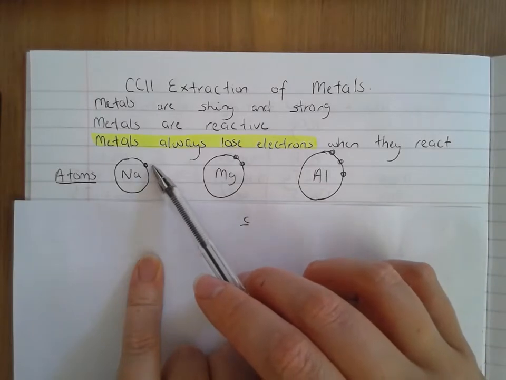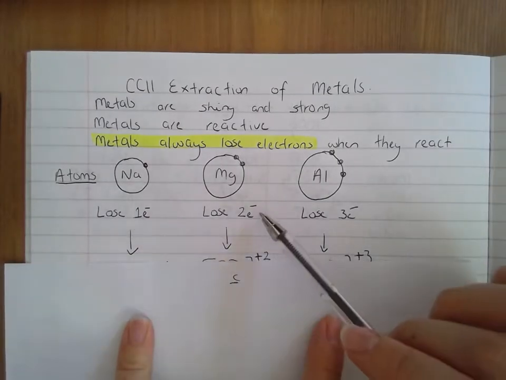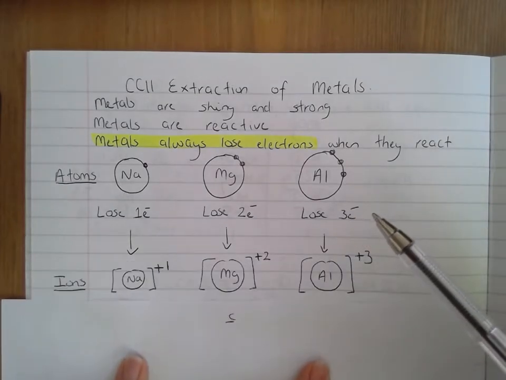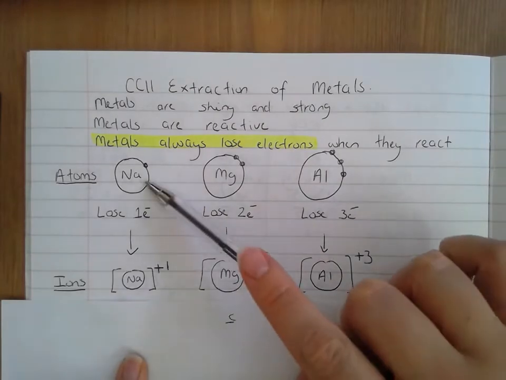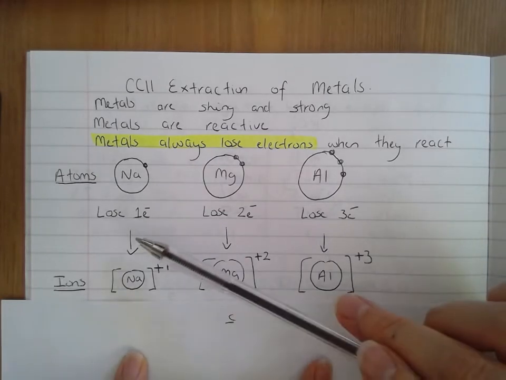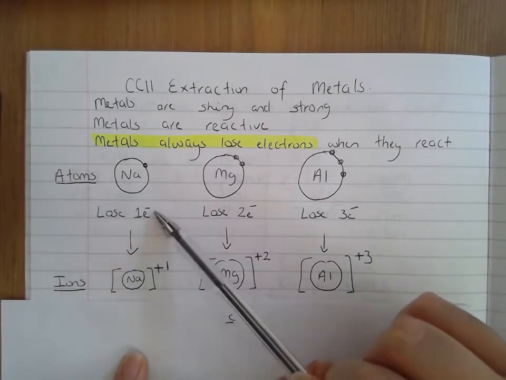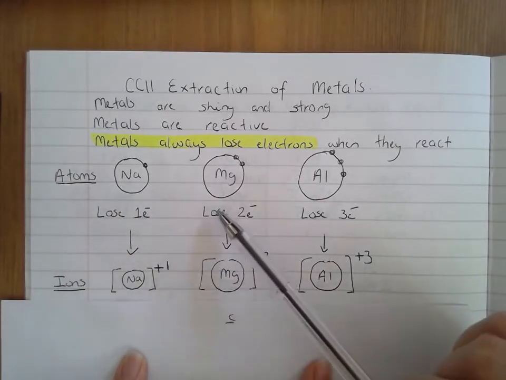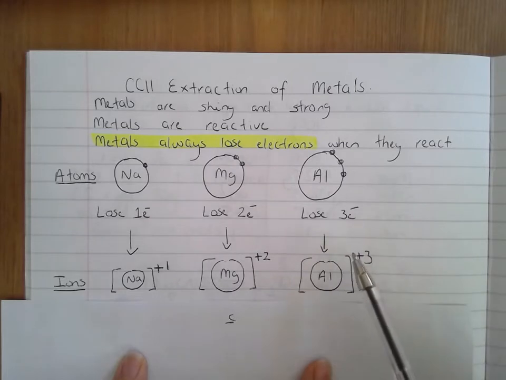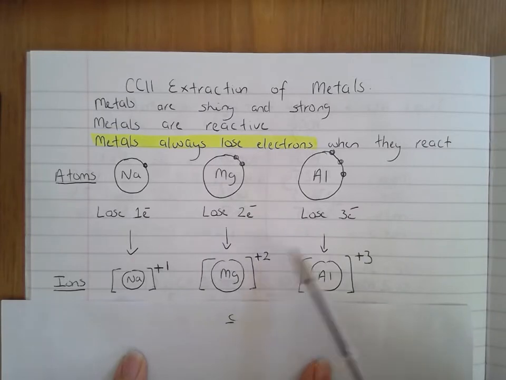I've said that when metals react, they always lose electrons. Sodium has 1 electron to lose, magnesium has 2, aluminium has 3. So sodium loses 1, magnesium loses 2, and aluminium loses 3. And when they lose their electrons, they form ions. When they've got all of their electrons, we call them atoms. When they lose their electrons, we call them ions. And because they're losing electrons, they are forming positive ions. Sodium has lost 1 electron, so forms Na+. Magnesium loses 2, so forms 2+. Aluminium loses 3, so it's forming 3+.